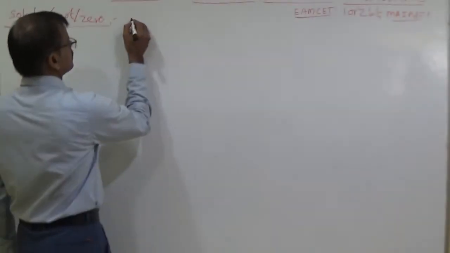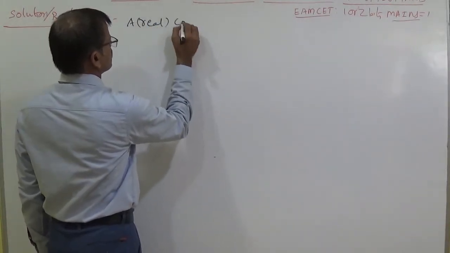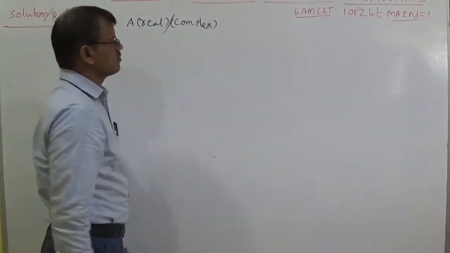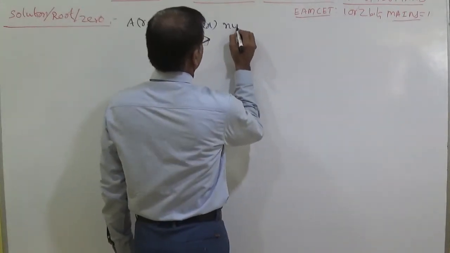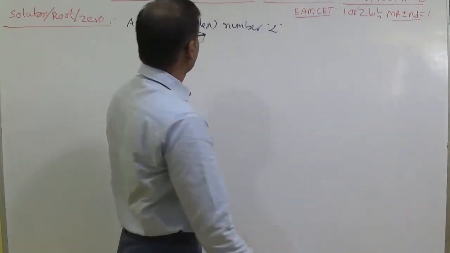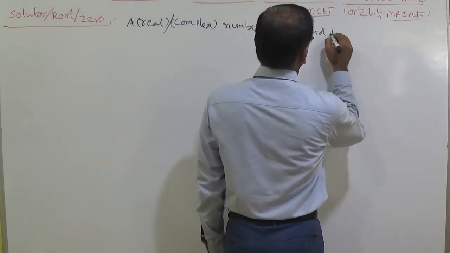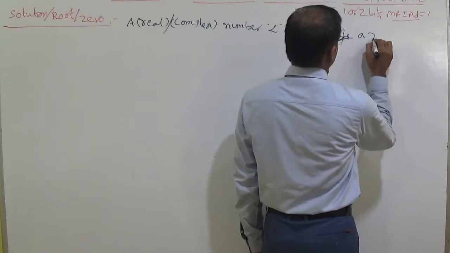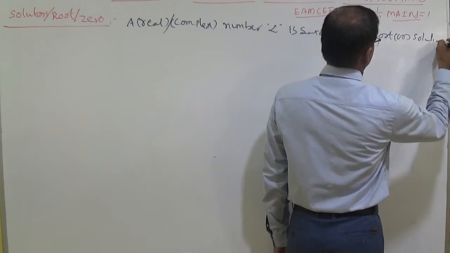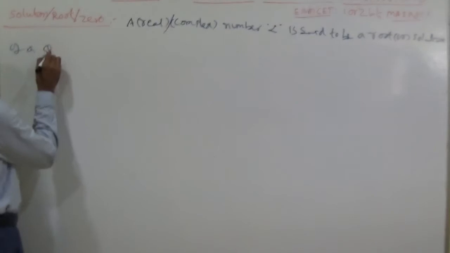Now we can write: a real or complex number, somebody used to say simply complex number, a real or complex number alpha is said to be a root or solution of a quadratic expression.